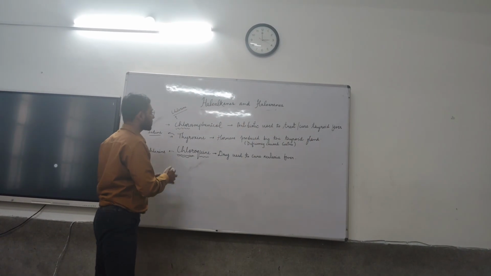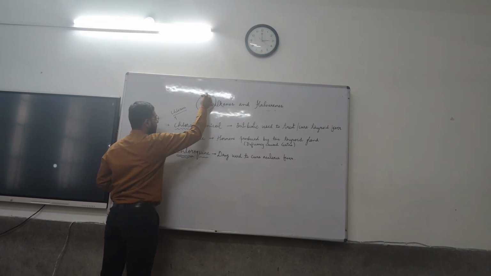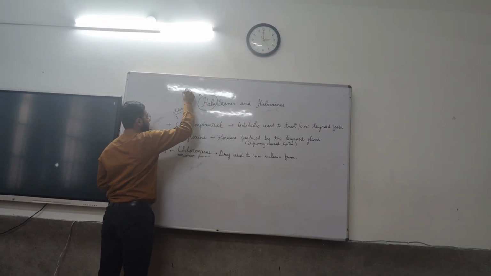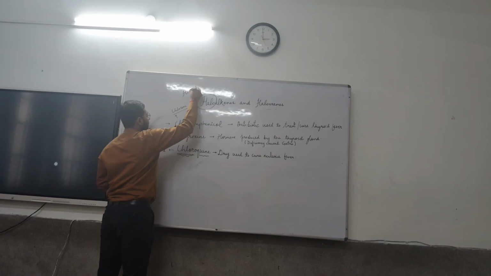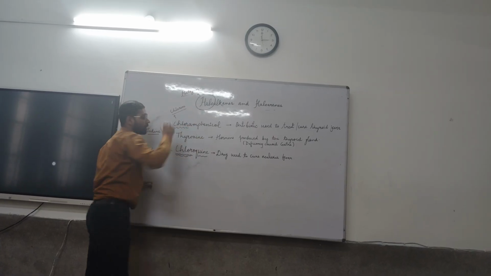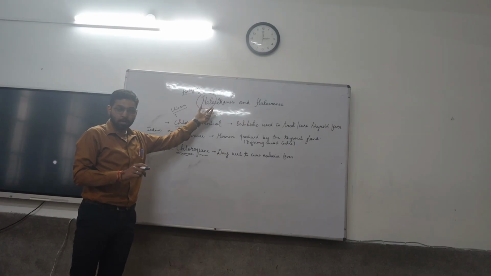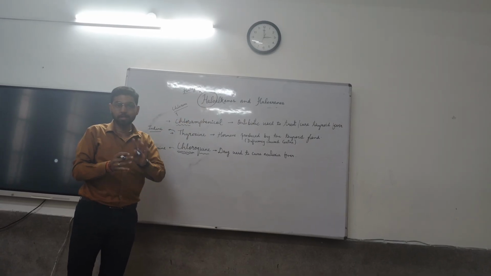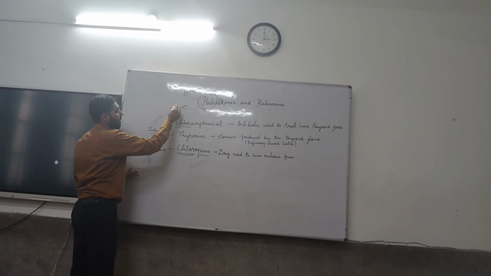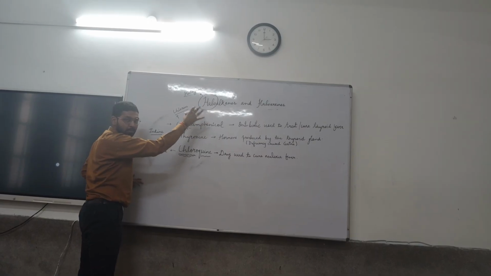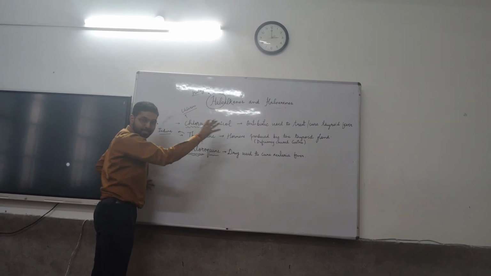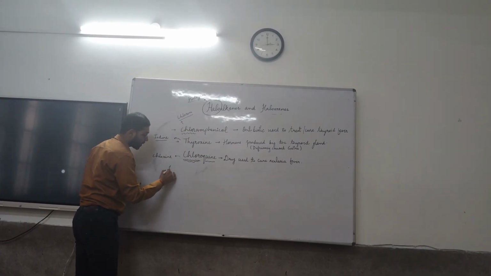As the name suggests, halo means what? Halo means the halogens. The halogens present in a compound are considered as haloalkane, but this is not the complete definition. If I come to its precise definition, what does a haloalkane mean?